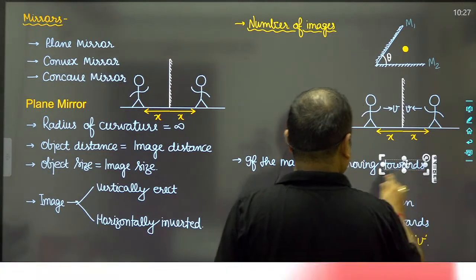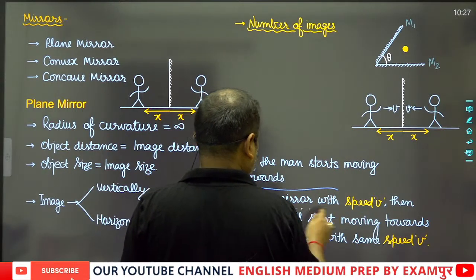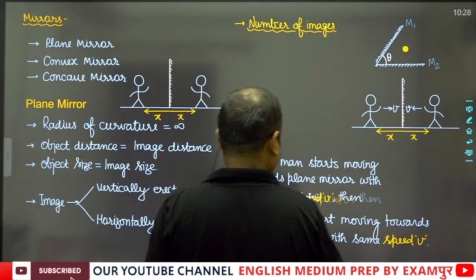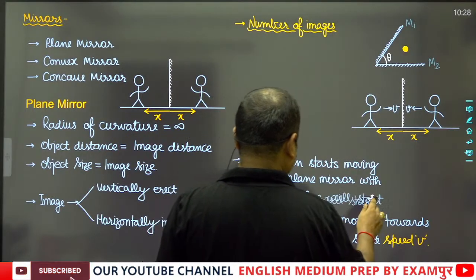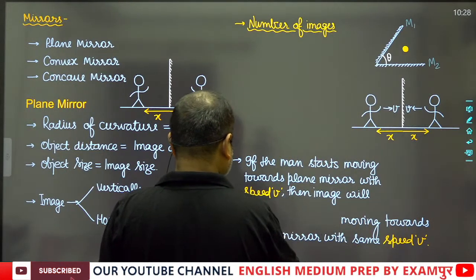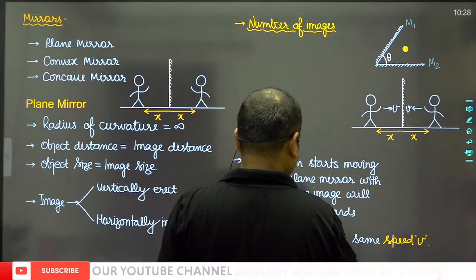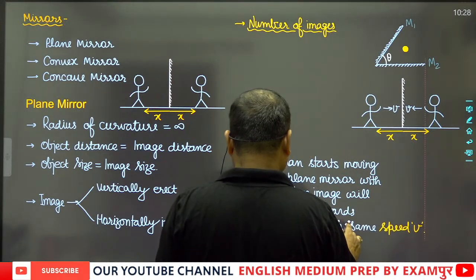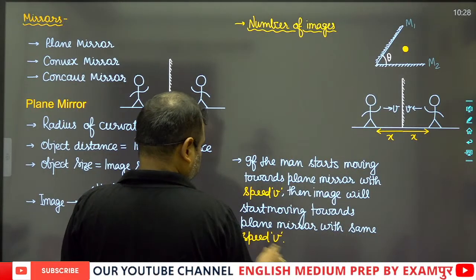So this can be written at this place, and this can be written at this place also. So this is speed v.